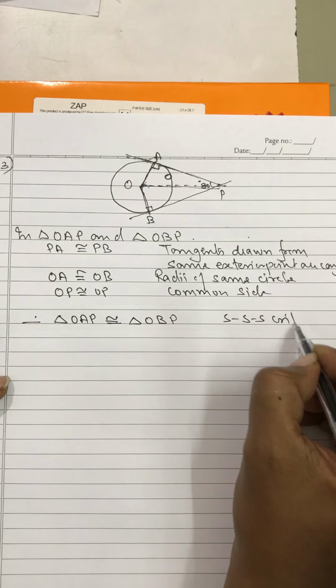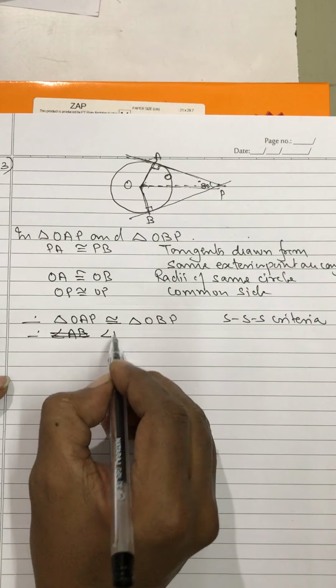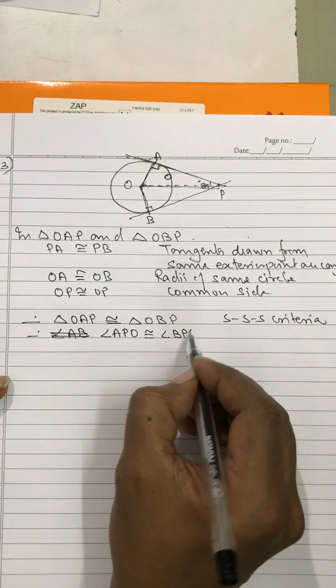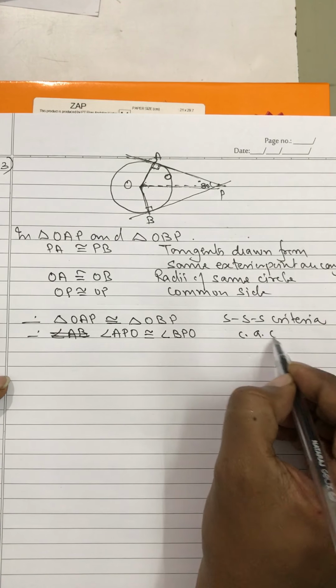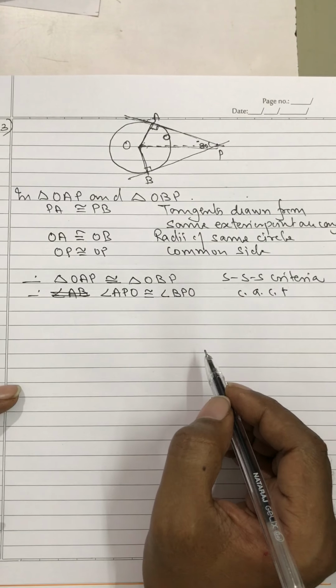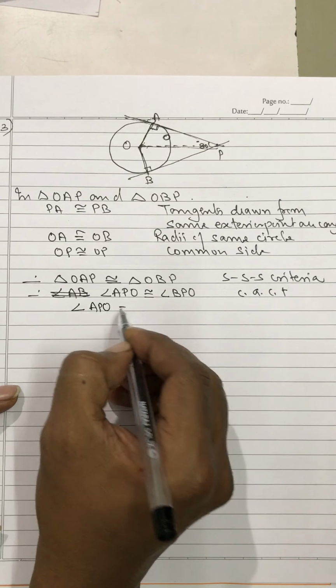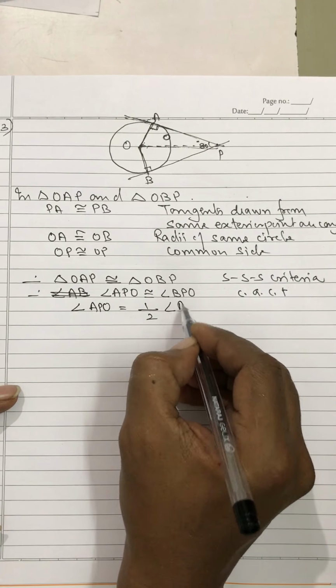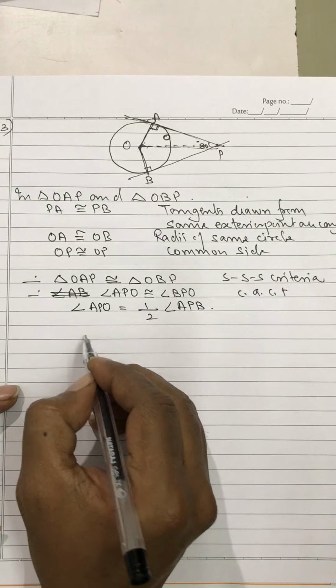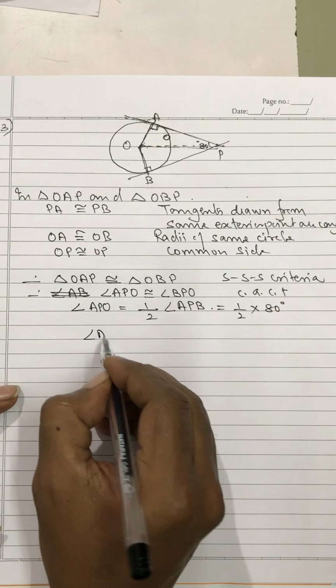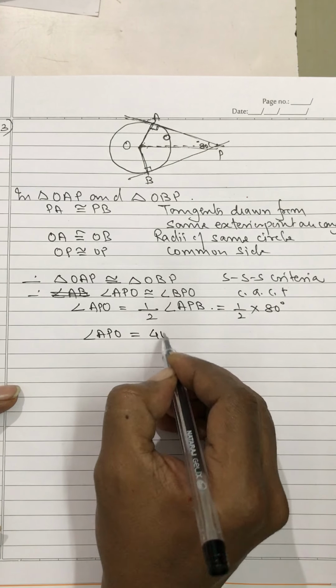by SSS criteria. Therefore, angle APO will be congruent to angle BPO, corresponding parts of congruent triangles. Therefore, angle APO is equal to half of angle APB, that will be equal to half of 80 degree. Therefore, angle APO is equal to 40 degree.